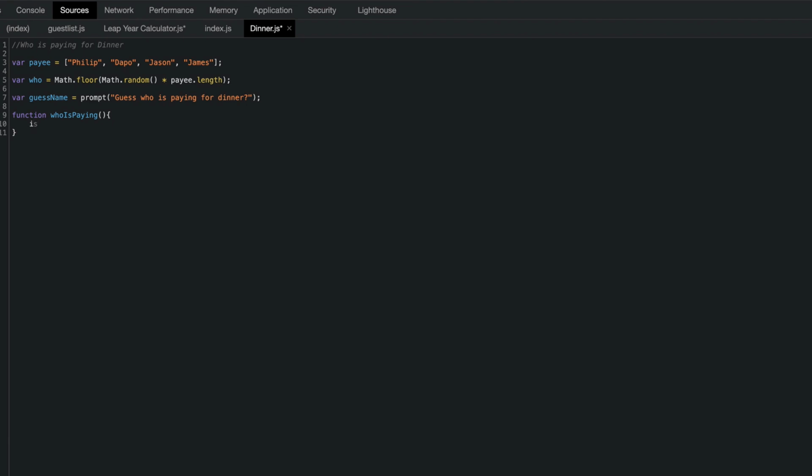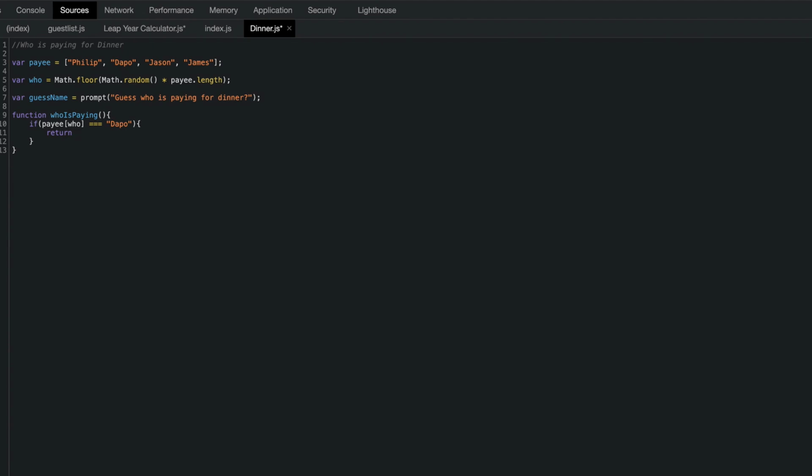The first and most important condition is that I don't want to pay. So anytime it gets to me to pay, I want to make sure James is the one paying. I'm putting my own little cheat code here so no one else knows, but every time James is paying when it's supposed to be me. But hey, let me give them a hint. So I'm going to create a condition saying if the payee who, meaning if one of the names or the strings in the array turns out to be me, Dapo, what I want the computer to say or return is,